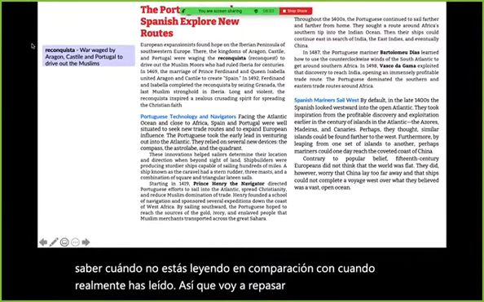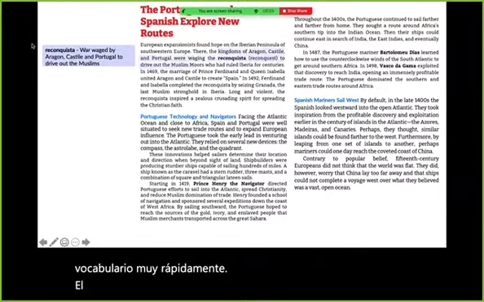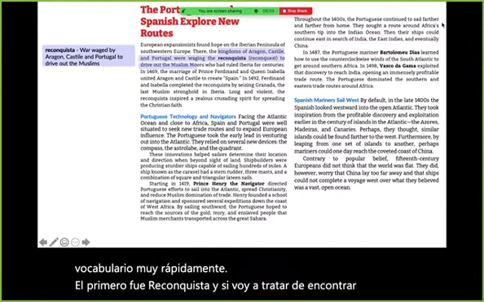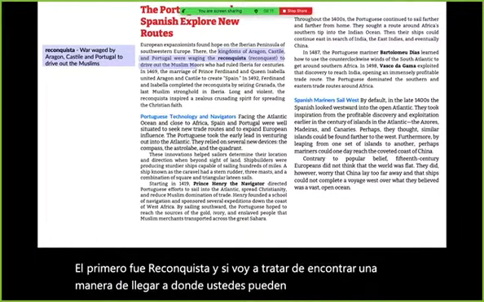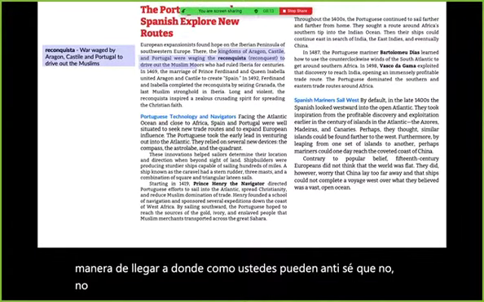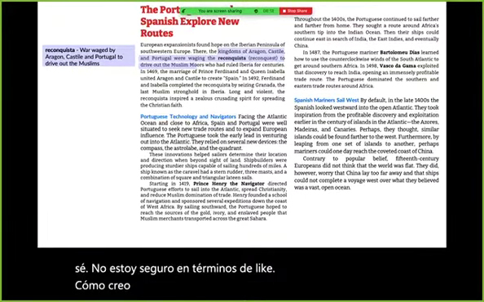The first one was Reconquista, and I'm going to try to figure out a way to get it to where you guys can annotate. I'm not sure how. I think you should be able to highlight things, but I know you guys can't copy and paste stuff.